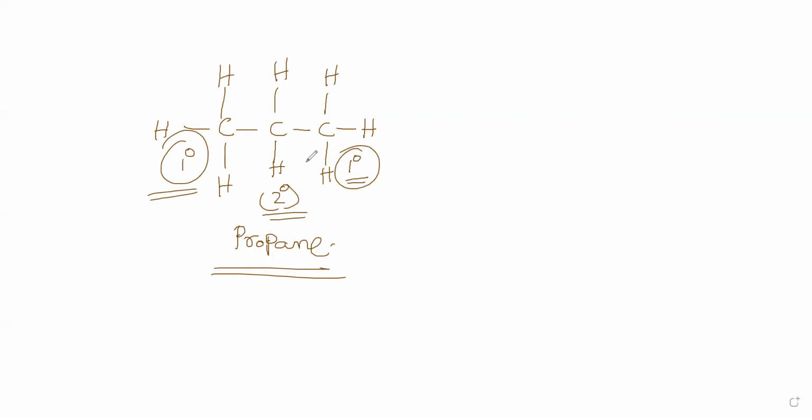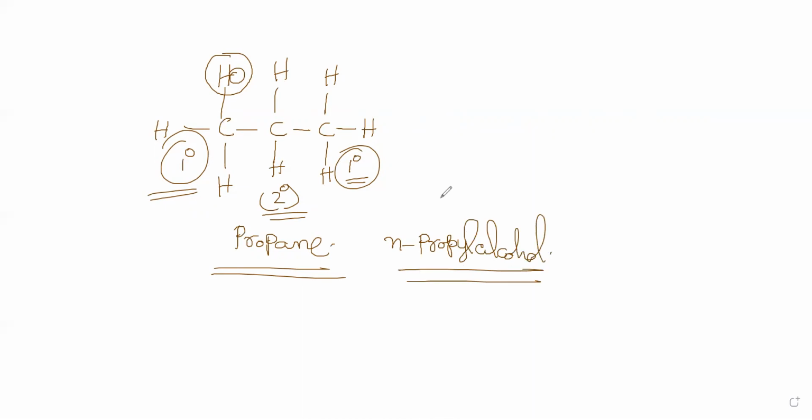Now what I will do is, suppose this hydrogen is replaced by an OH group. I will add an OH group here. Then it is called N-propyl alcohol. N-propyl alcohol means it is a primary alcohol. Why is it a primary alcohol? Because OH is connected to the primary carbon. So it is a primary alcohol.